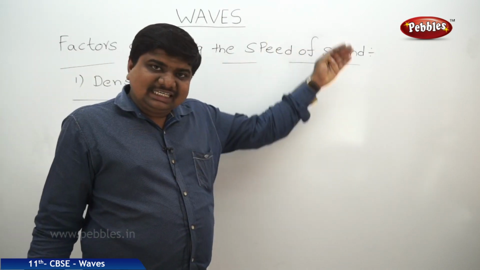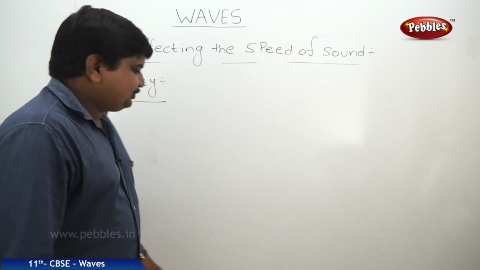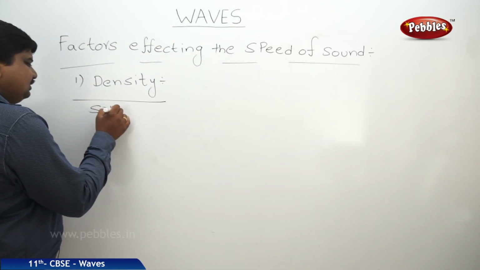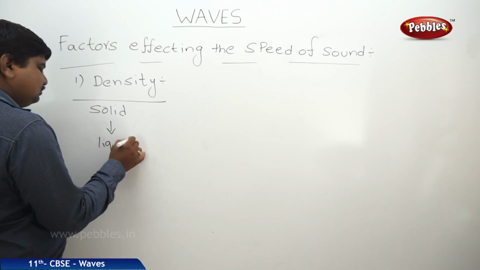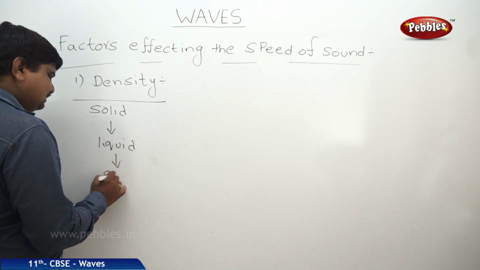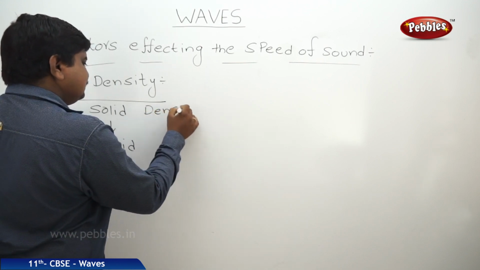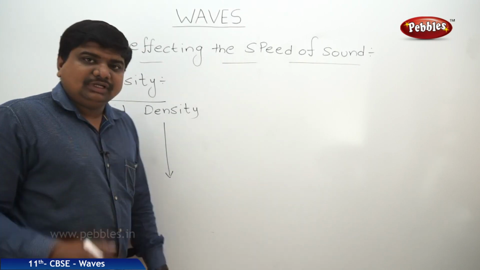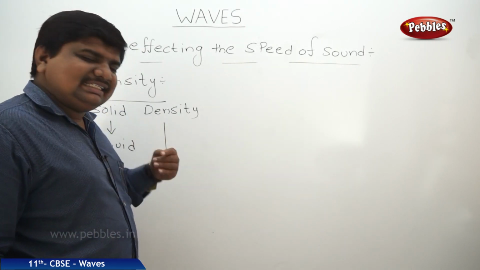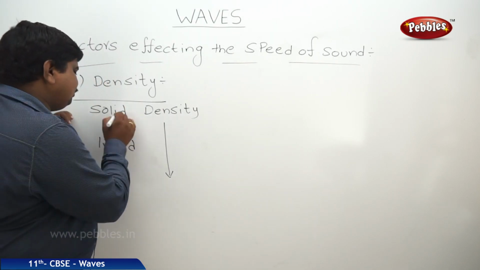Before this, we have seen the examples of the speed of sound in solid, liquid and gas. So from solid to liquid, next liquid to gas, we can say that density decreases. The arrow mark pointing down represents the decrease in the physical quantity, and correspondingly the speed of sound also changed.